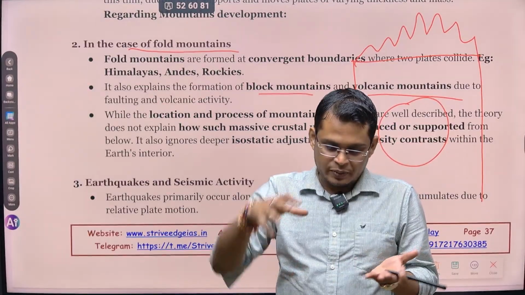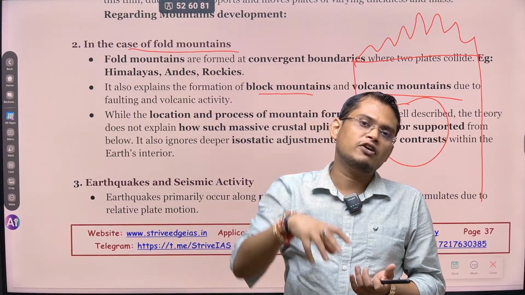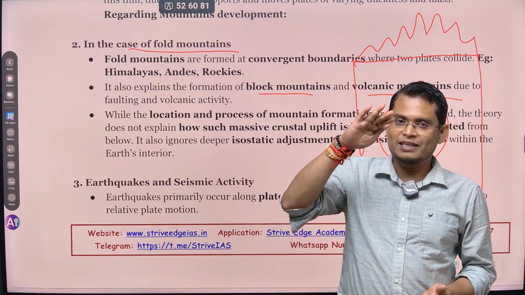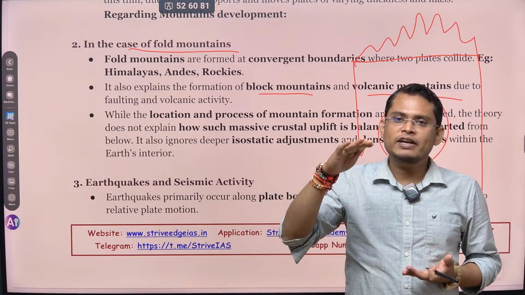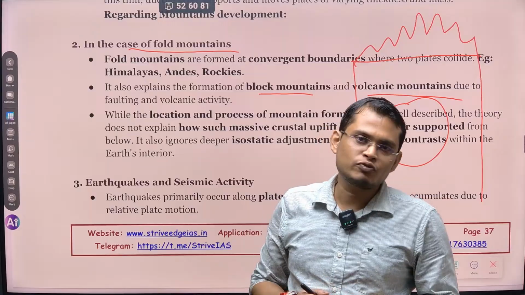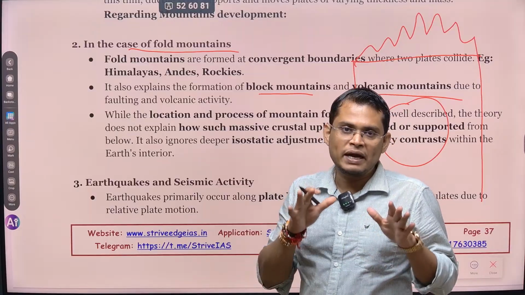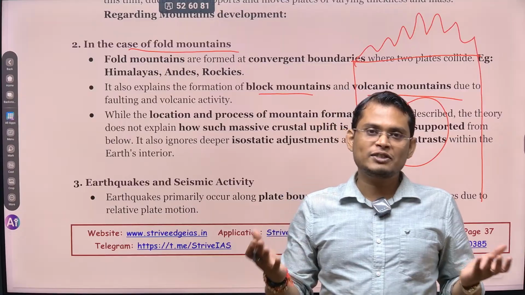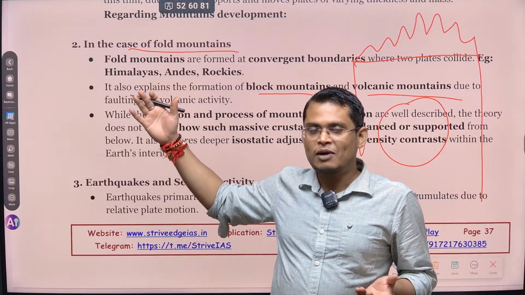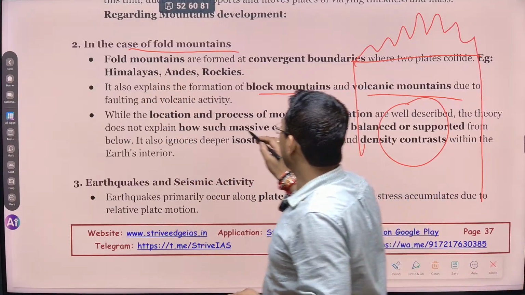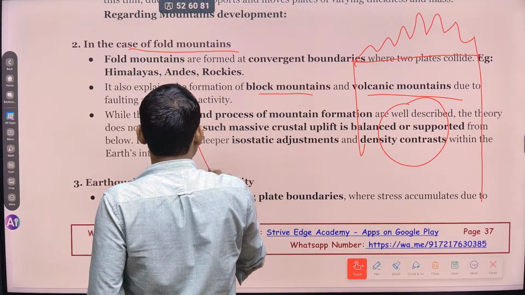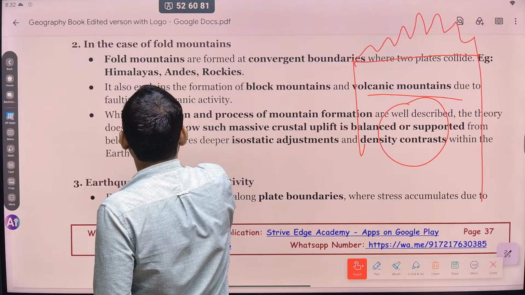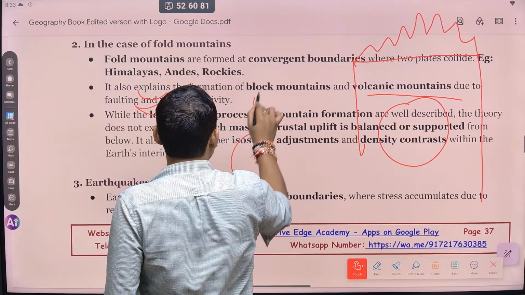If on a surface at one place there is a huge mountain of 8 kilometer height and in another area there is a plain, the heavier element would tilt a little downward, but this does not happen on our surface. They maintain a proper balance. So how does this happen, how is our earth maintaining this balance? Take the example of India, I am drawing the India map.